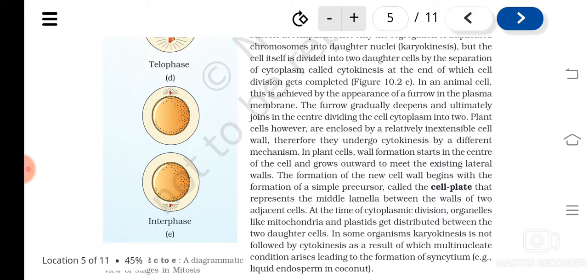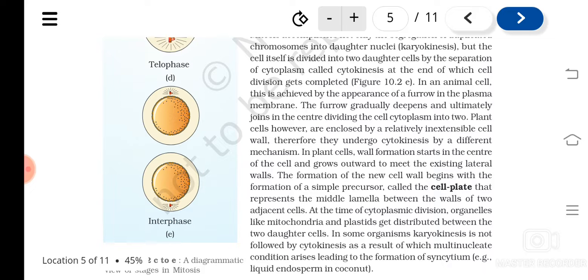Then at the time of cytoplasmic division, organelles like mitochondria, plastids, etc. also increase their number during the interphase, and these will also get distributed equally. And in case the cytokinesis fails to happen, then what will happen?